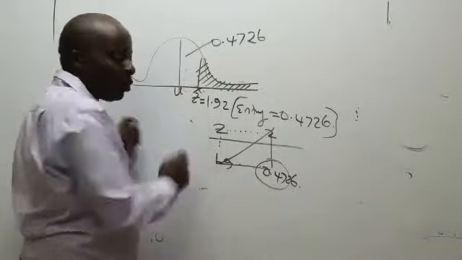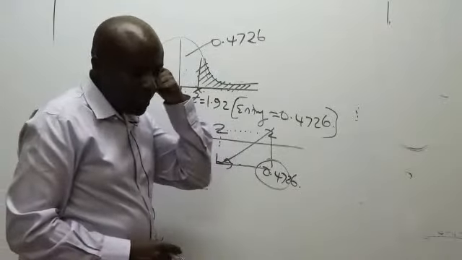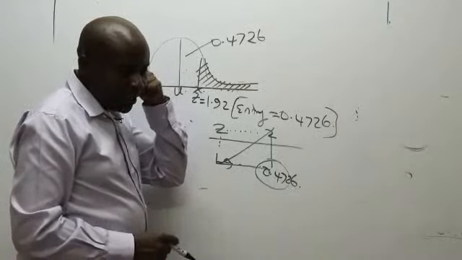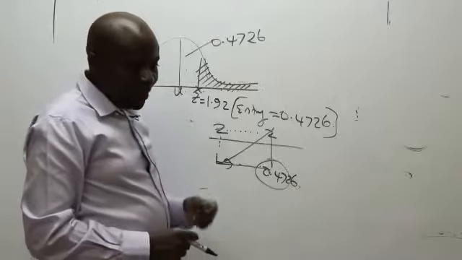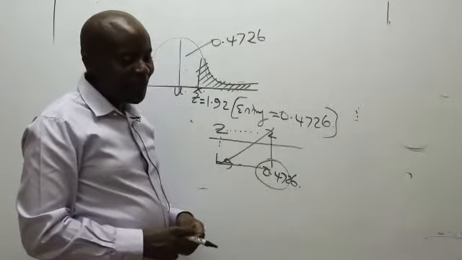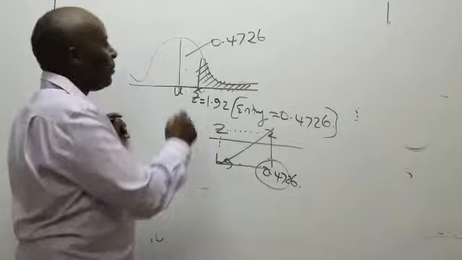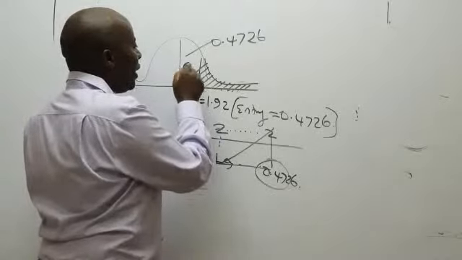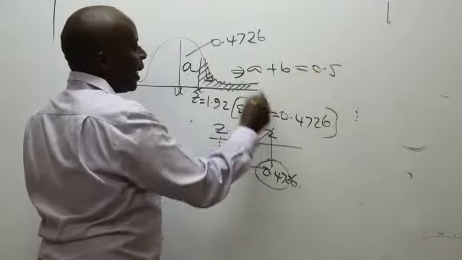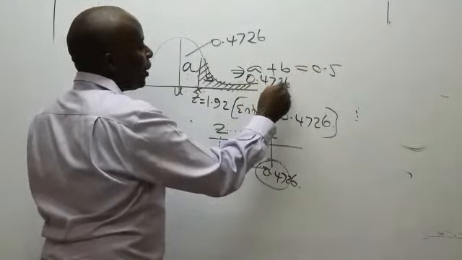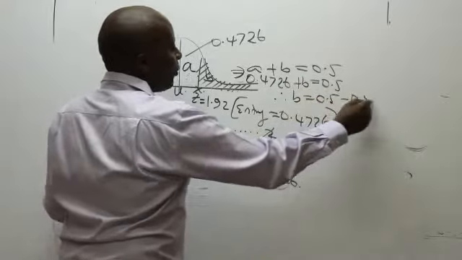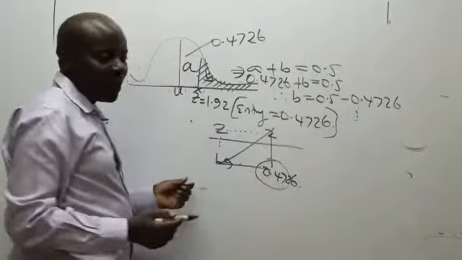Knowing that the two must add up to 0.5. So in that case, this is A, this is B. We are saying that A plus B should be equal to 0.5. And then we know that A is 0.4726, so B will be 0.5 minus 0.4726, like that. And then you get your answer.